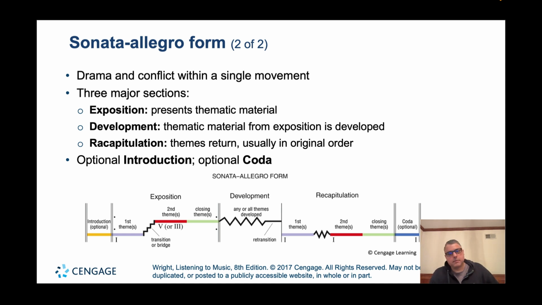And lots of times, if you remember, the sonata allegro form has a very fast tempo. It's usually allegro. Lots of times with Haydn symphonies, or even some Beethoven symphonies or piano sonatas, you have a slow introduction. Maybe the introduction brings up material that you're going to be using in the symphony, or maybe it's just to set the mood.